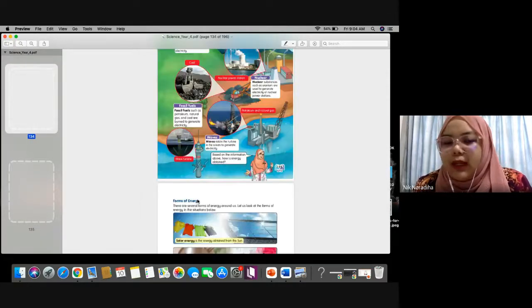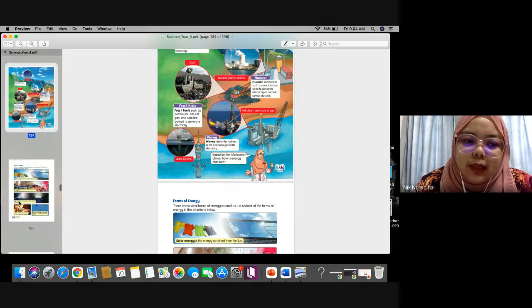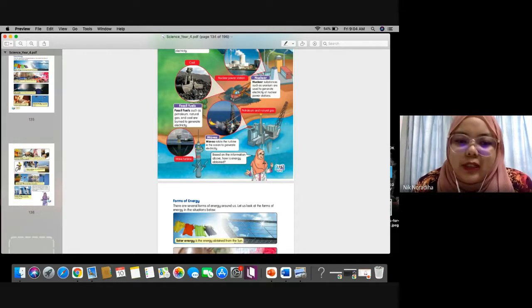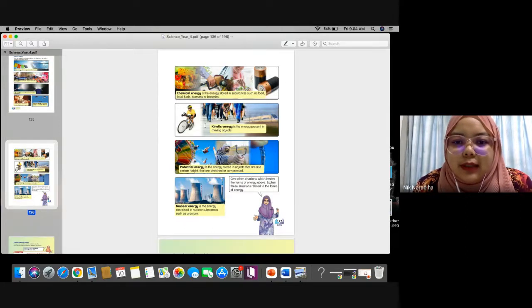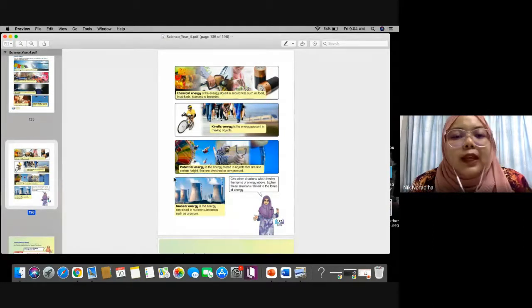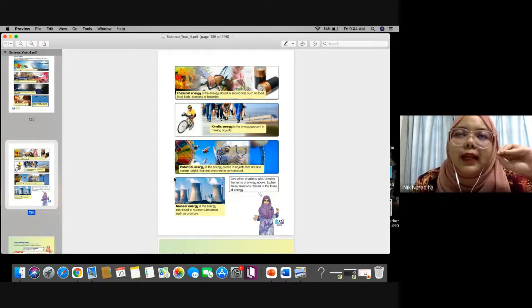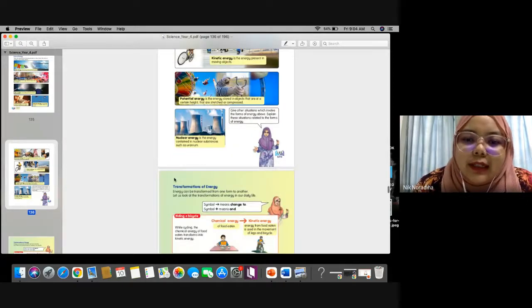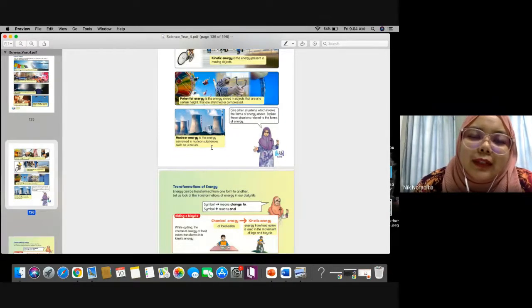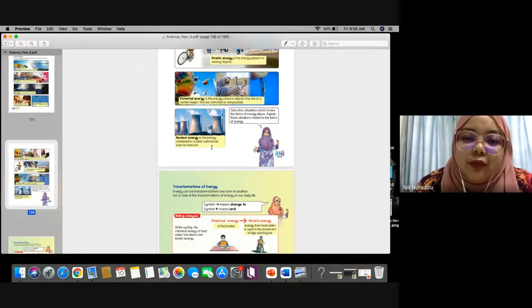Okay, at page 128, we have the transformation of energy. The forms of energy, the ones that we discussed together just now: chemical energy that can be found in the batteries, kinetic energy when the object is moving, potential energy, the energy stored when the object is at a certain height, and nuclear energy from nuclear substances like uranium.